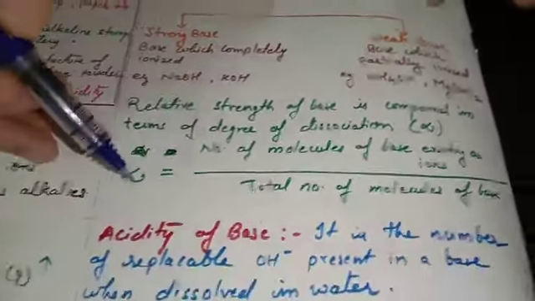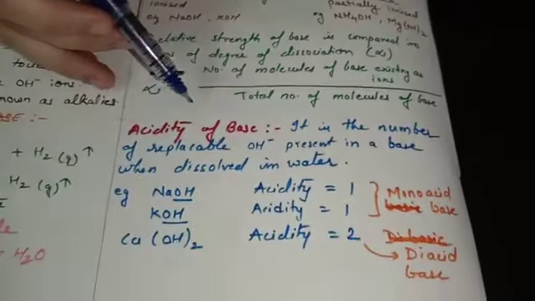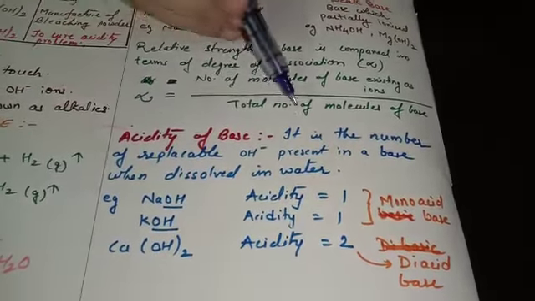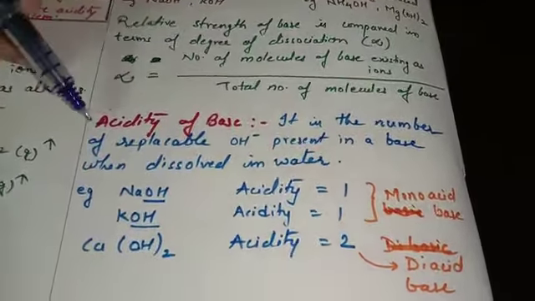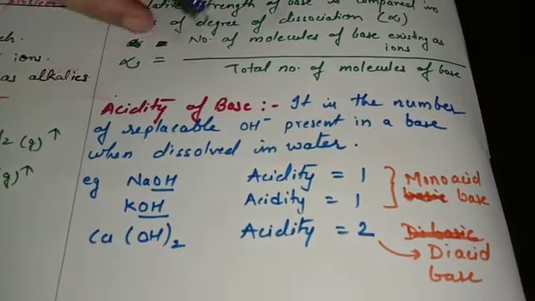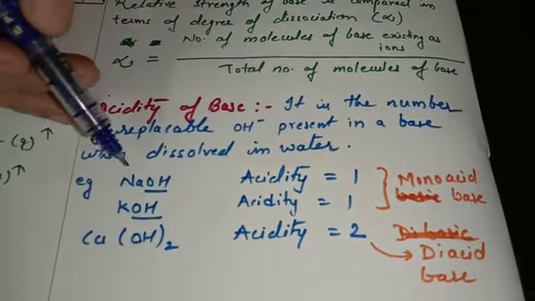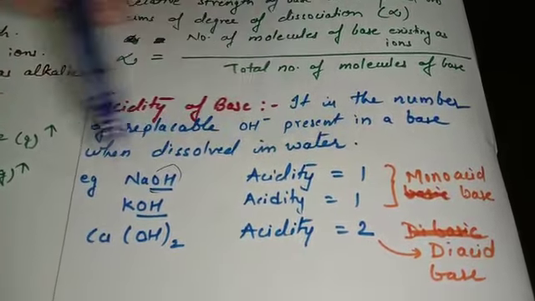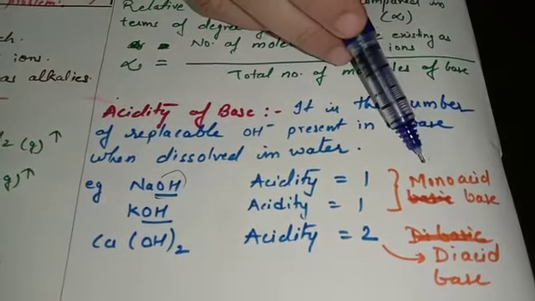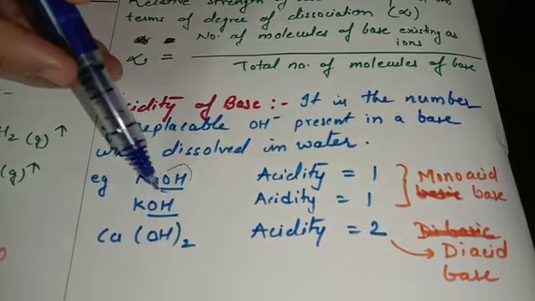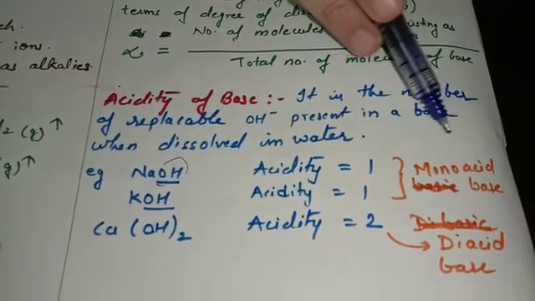Now, for the acid we are going to calculate the basicity, and for base we are going to calculate the acidity. So what is the acidity of base? It is the number of replaceable hydroxyl ion present in a base when dissolved in water. So number of OH minus ion produced in a water is known to be acidity of base. For example, NaOH, you can see one OH group can be released, hence its acidity is 1. As acidity is 1, it is known to be monoacid base. Similarly, potassium hydroxide will also release one OH minus ion. It is also a monoacid base.